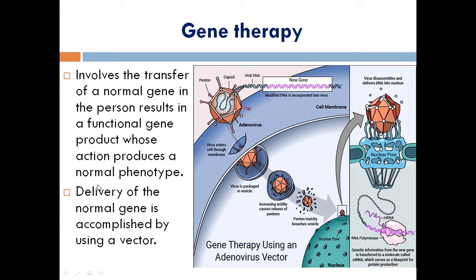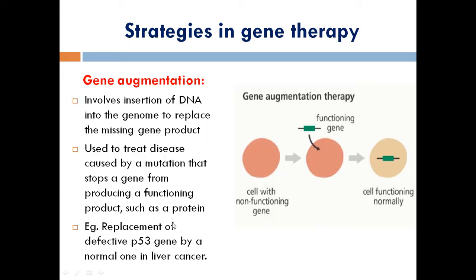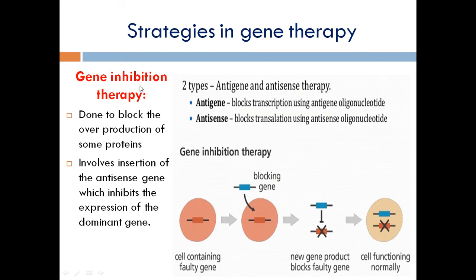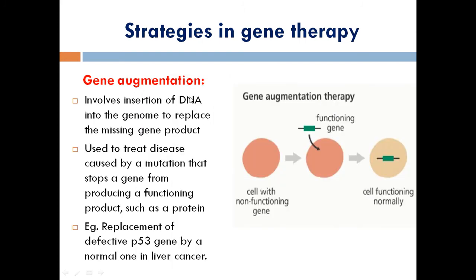So that has been given as: delivery of the normal gene is accomplished by using a vector. So here we are using two strategies. One is gene augmentation, another one is gene inhibition therapy. The simple thing to understand about these two is this: I think you all know about genes. A gene is part of a chromosome. The chromosome, otherwise we can call it a DNA form. So a gene has the ability to produce protein. So gene augmentation: in the case of disorders, an alteration is present in a gene.